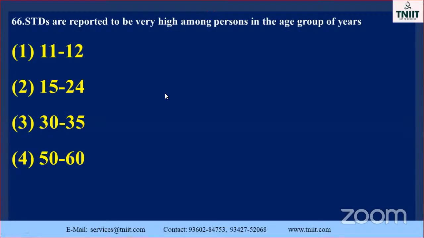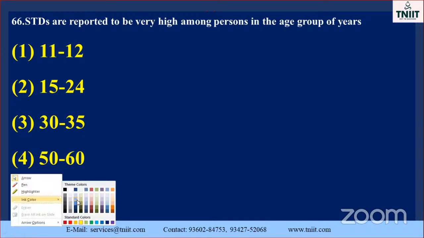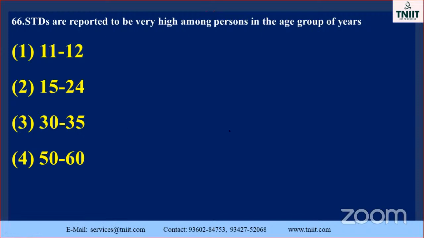Sexually transmitted diseases are reported to be very high among persons in the age group of some years. Very, very important. See the teenage, the second one is the teenage. These are direct questions, so this one is not possible, immature stage, this one is also not.